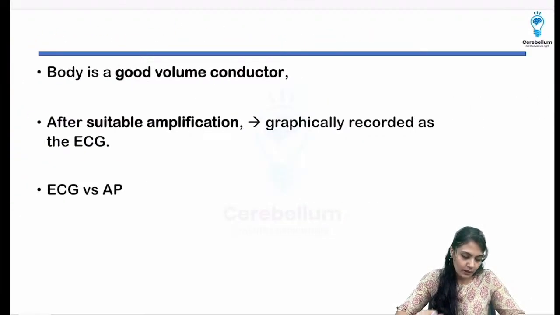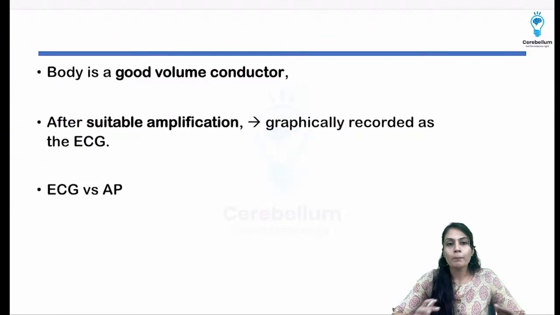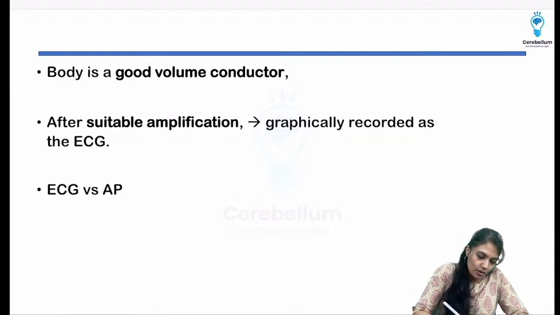Okay, let's move on. Now, what is the principle on which it is based? Remember, Einthoven was the scientist who discovered this. I'm just writing.